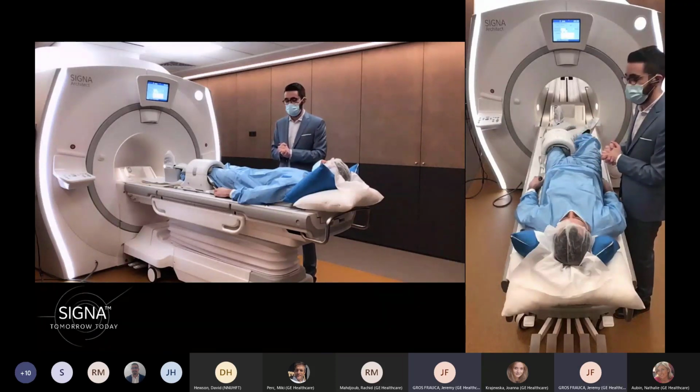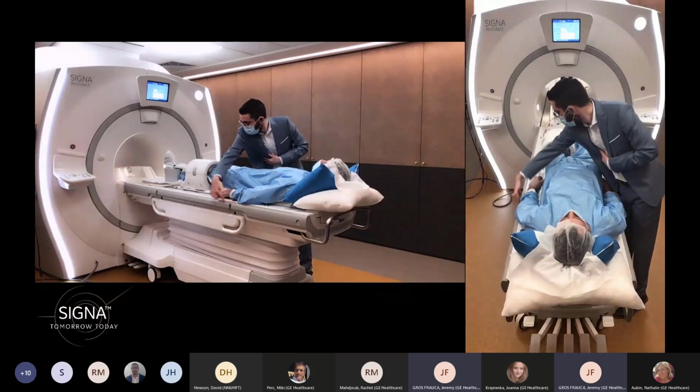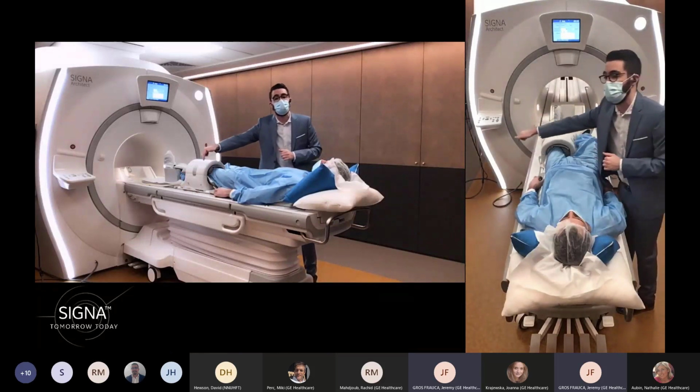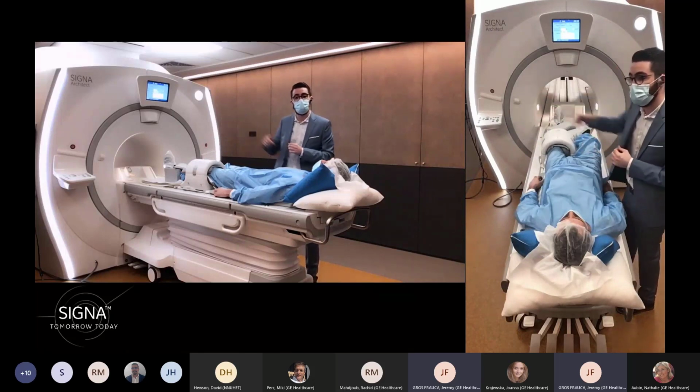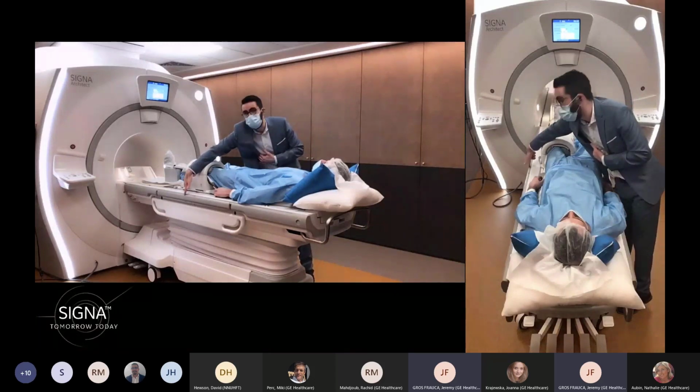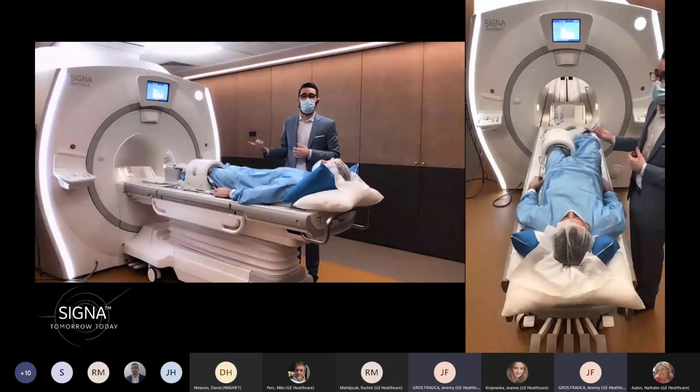Doing that on my system, I have what we call the IntelliTouch. IntelliTouch is the sensitive strip band that you can find on the side of the table. You have the same on both sides. And just with one finger, by pressing on this band, I will create my landmark.